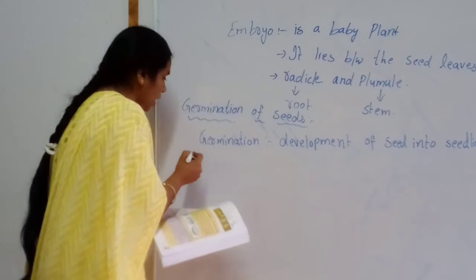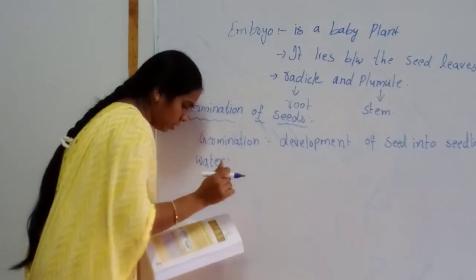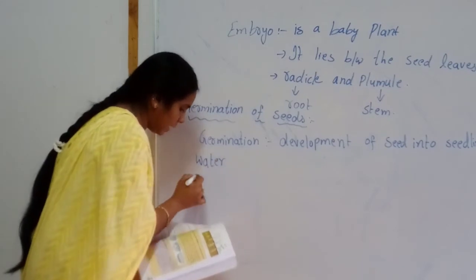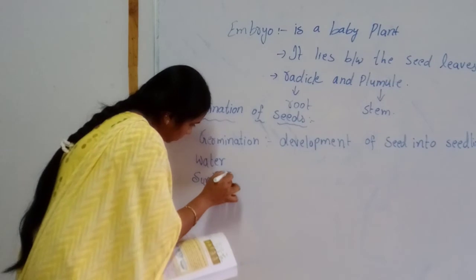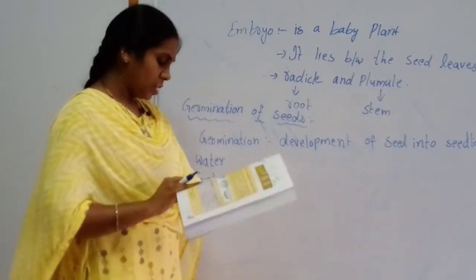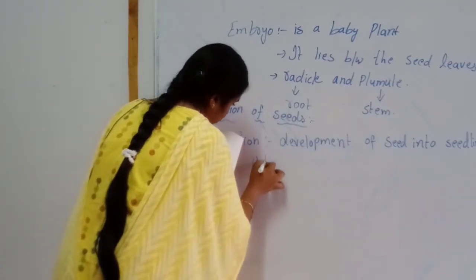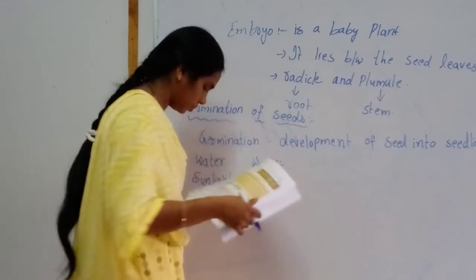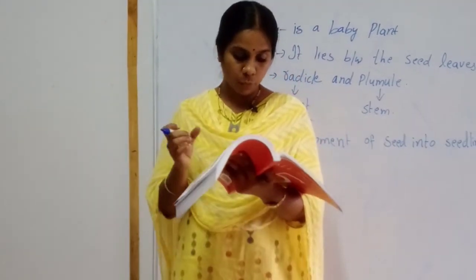The factors are water, sunlight and air. First we will discuss water. Inside wet soil, the seed absorbs water.